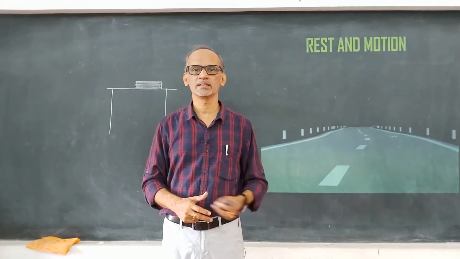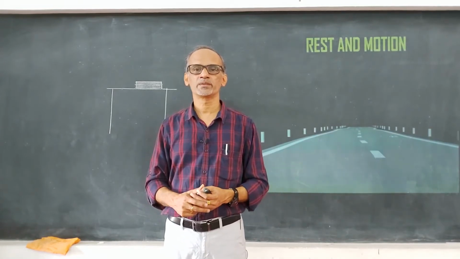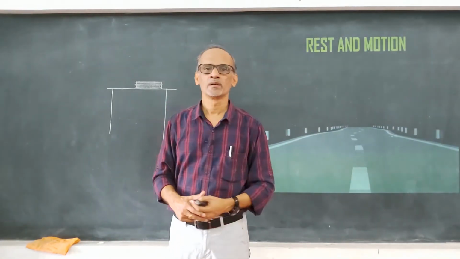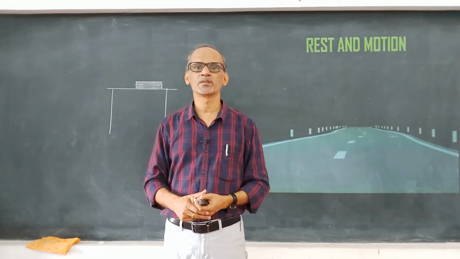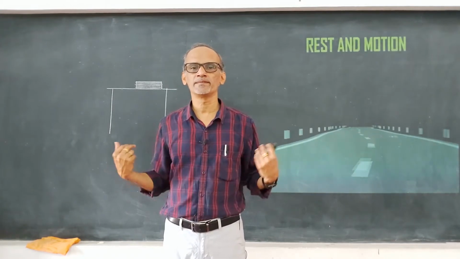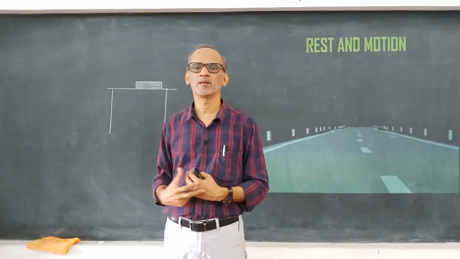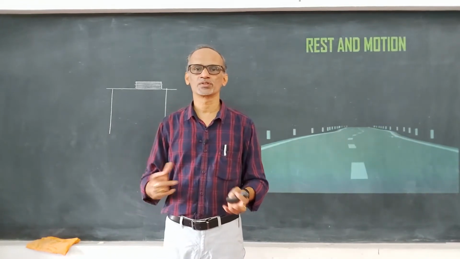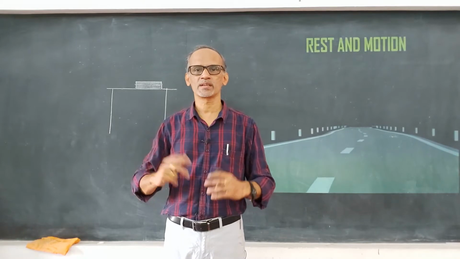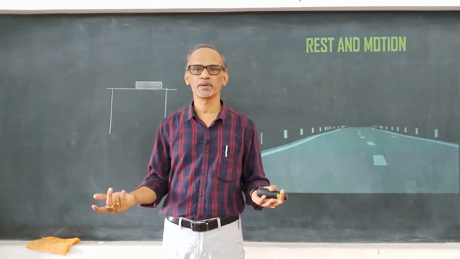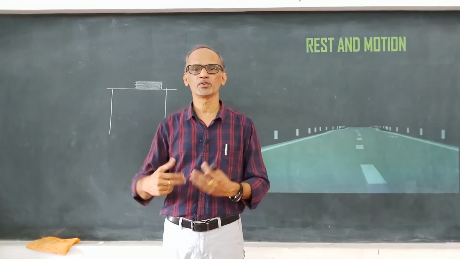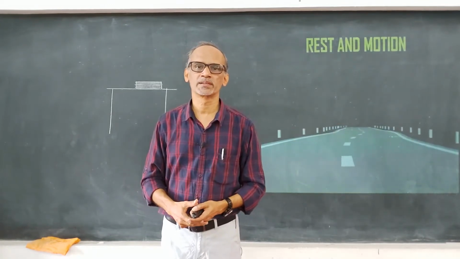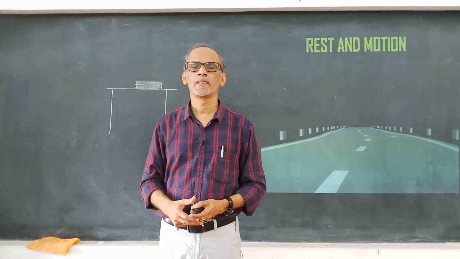So, as you can see in this diagram, you get to see that the boundaries of the road are going away from you, as if they are moving. So that is what we call the relative motion. You can assume yourself at rest and all the objects around you are in motion, or you are in motion and all the objects around you are at rest. So hope you understood the terms rest and motion.